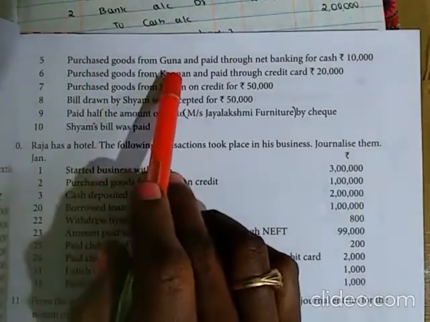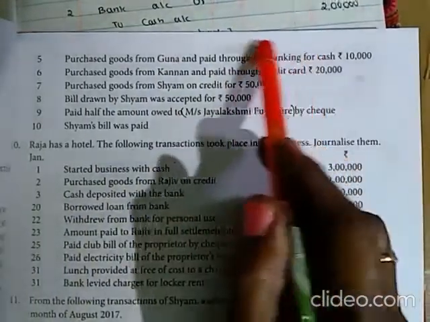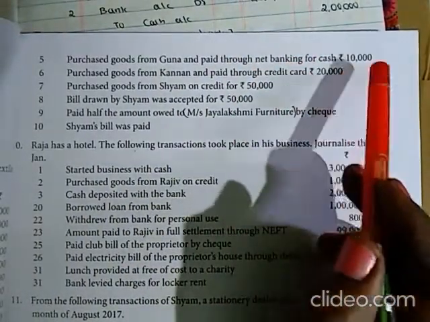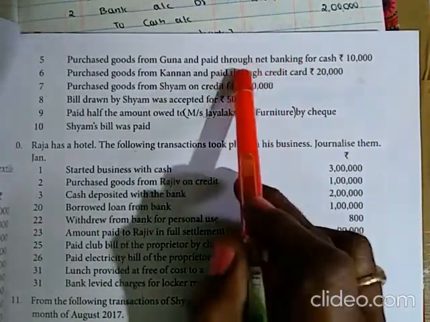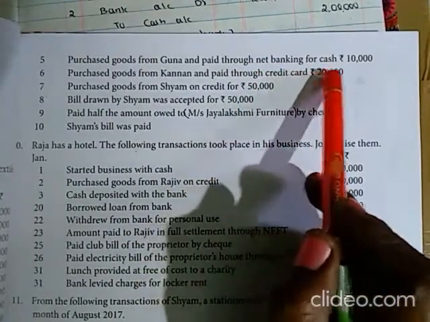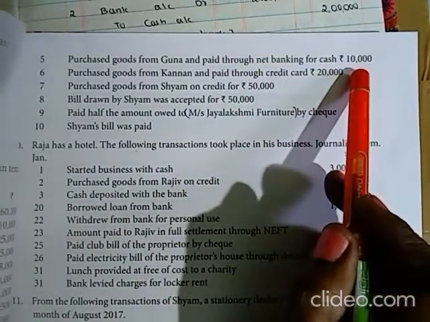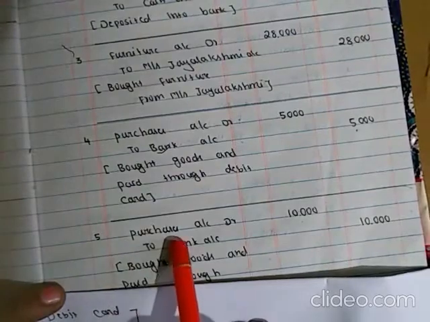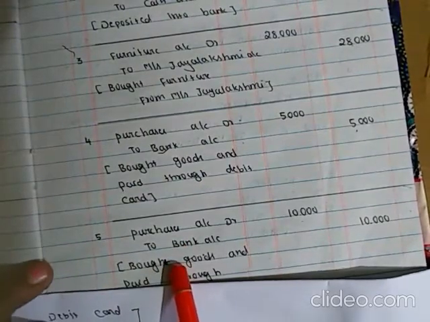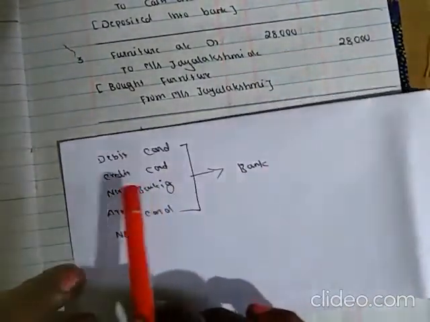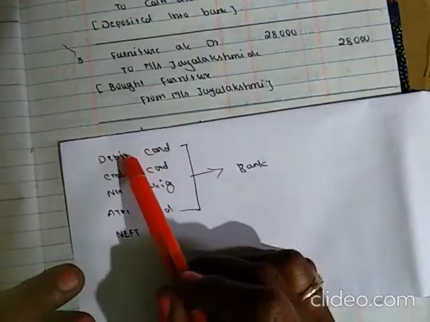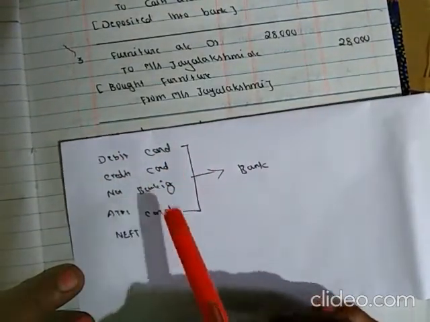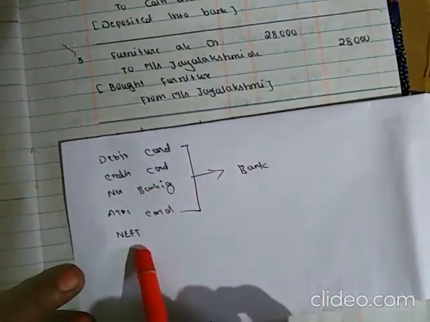Purchased goods from Guna and paid through net banking, rupees 10,000. We paid immediately through net banking. Involved accounts are purchase and bank only. We can use bank for debit card, credit card, net banking, ATM card or NEFT.